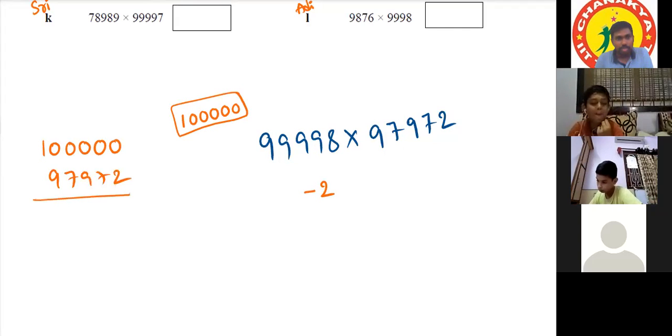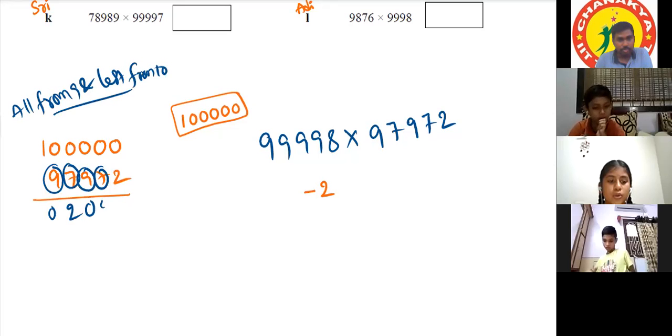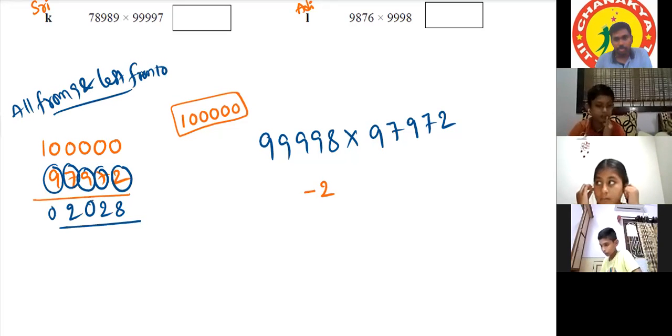97972. All from 9 and last from 10. So 10 minus 2 and 9 minus 7, and the rest all 9. This 9 we have to subtract from 9, it is 0 only. This 7 we have to subtract from 9, it is 2. This is 0, this is 2, and this is 8. Last from 10, no? That's why 8. So the answer is 2028. So here the difference is minus 2028.